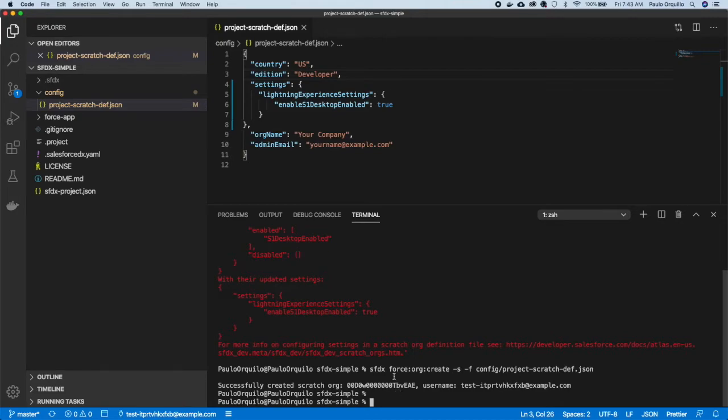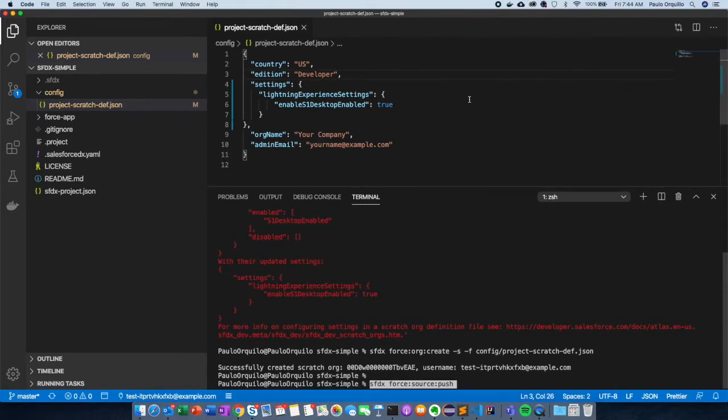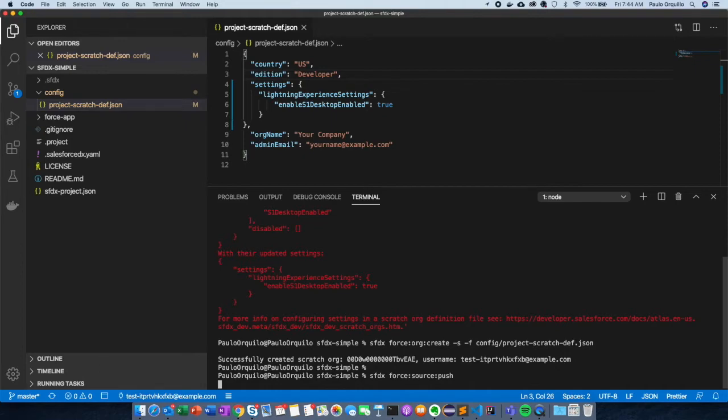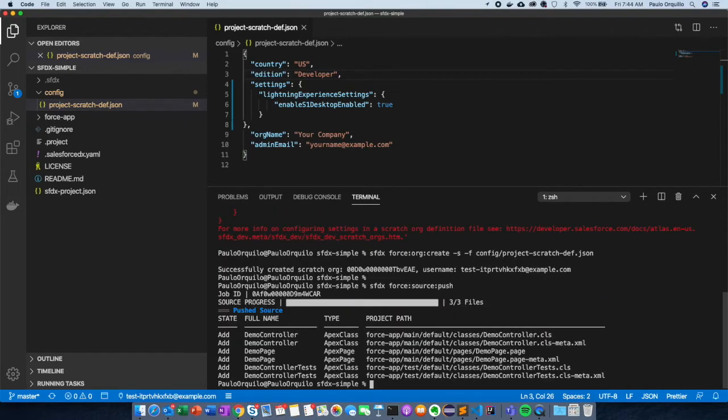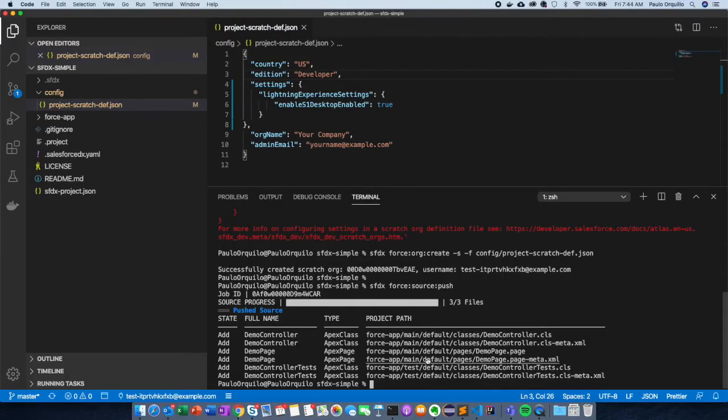You would see this. We're now going to push this code to that scratch org. So you say SFDX force source push, and that's going to push those files to the org. And if you want to open the org, you could just do this, or you could do it like this if you want a particular page to open. But if I just show you this one, I'm just going to open another tab, and this one would be the scratch org we just created.